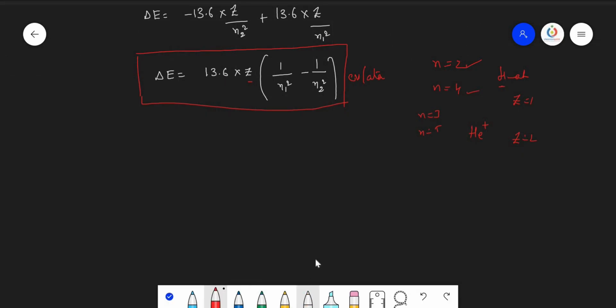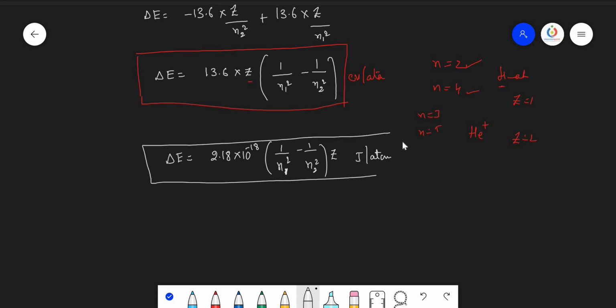And if you do not want to calculate the energy in electron volt per atom, but if you want to calculate the difference in energy in joules, then it is simply 2.18 into 10 power minus 18 into 1 upon n1 square minus 1 upon n2 square into Z joules per atom. So whatever we are calculating, this is only per atom, not per mole.